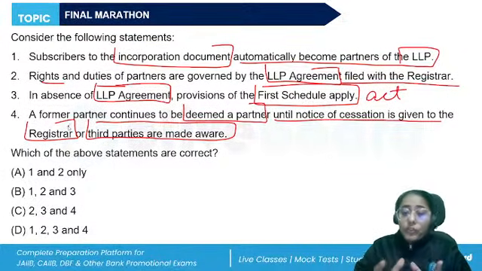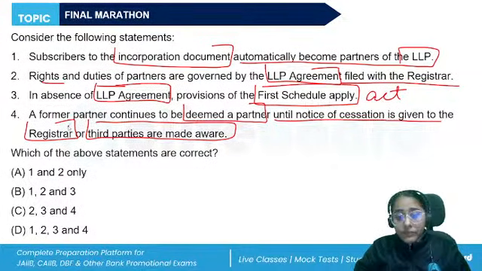Why? Because the public might still not be aware and they come into a relationship with the partnership. Also, they will not discharge themselves before the obligation to the other partners and to the LLP is fulfilled. So they will still be liable for the obligations. Similarly, when a partner ceases to be a partner as a consequence of their death or insolvency, they will still be entitled to receive the capital contribution that they had made.